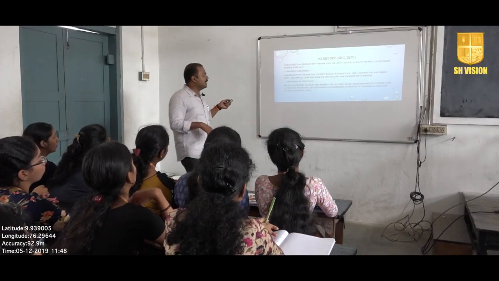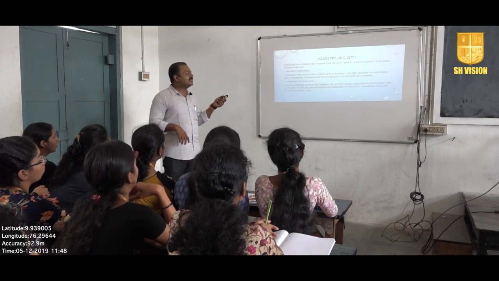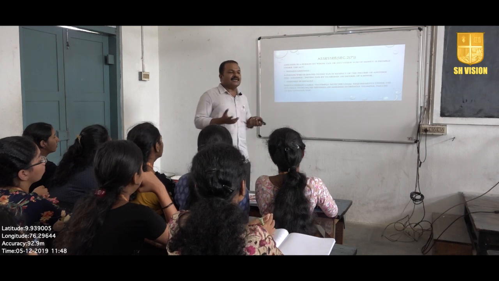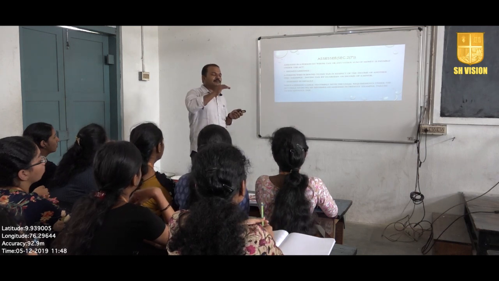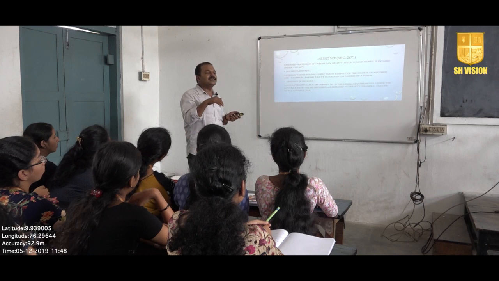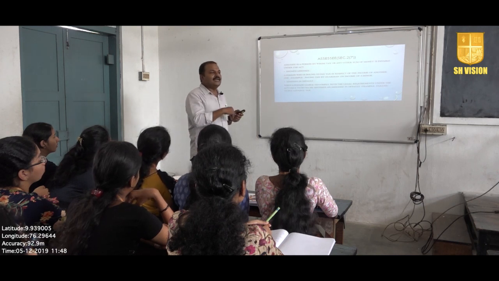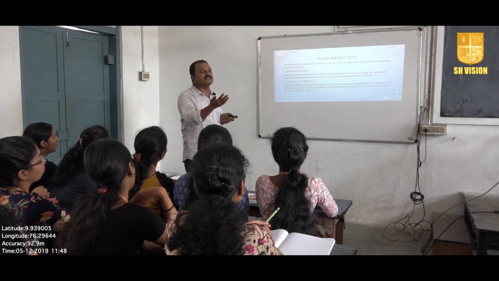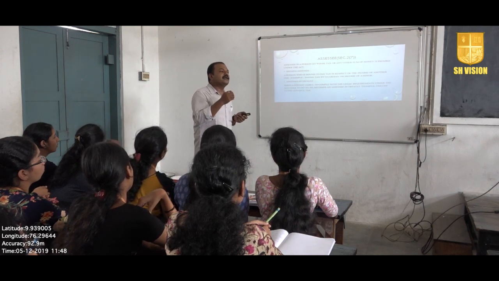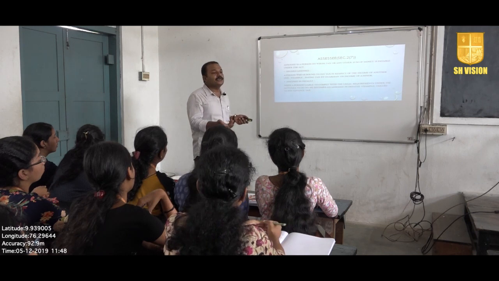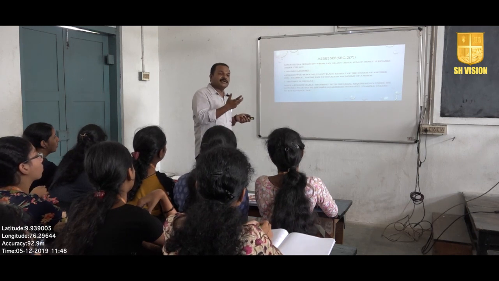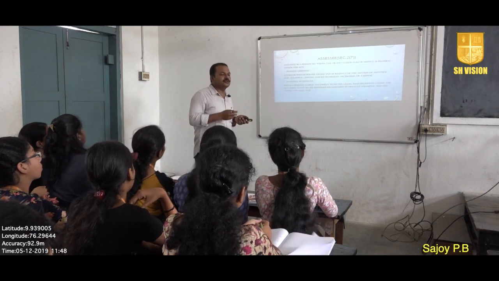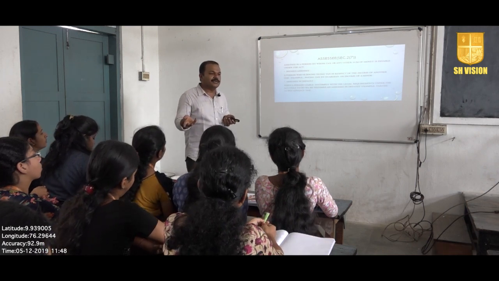So what is a deemed assessee? A person who is bound to pay tax in respect of the income of another person. See, in this category, for example, a father, a mother and a child. The child is a minor. The child cannot be assessed to tax because, as you all know from your business law, a minor cannot enter into a particular contract. Essentially, paying taxes is also a type of contract whereby you contract yourself and you pay taxes to the government. A minor cannot enter into that particular contract.